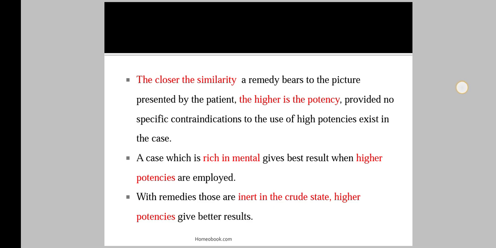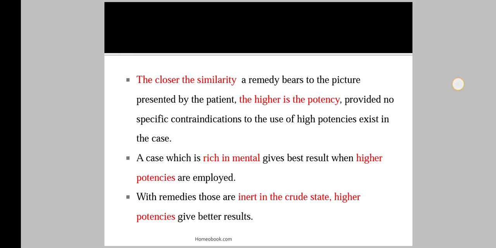patient and the medicine. Then the second guideline: a case which is rich in mental symptoms gives the best result when higher potencies are employed. In cases where there are more mental symptoms, or the case is mental, we will give the higher potencies. The next guideline: with remedies that are inert in the crude state, higher potencies give better results. It means there are some remedies which are inert in crude form, but when used in higher potency they give better results.